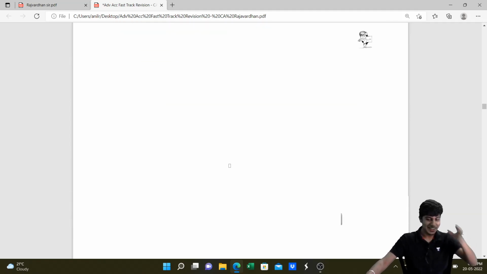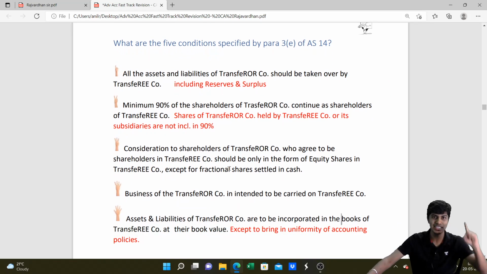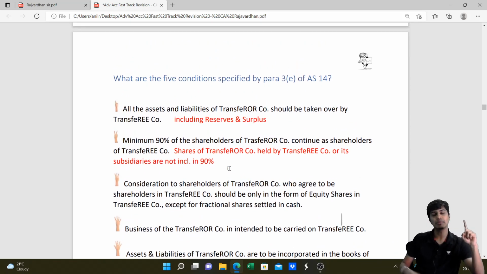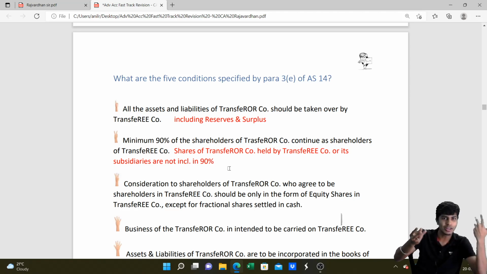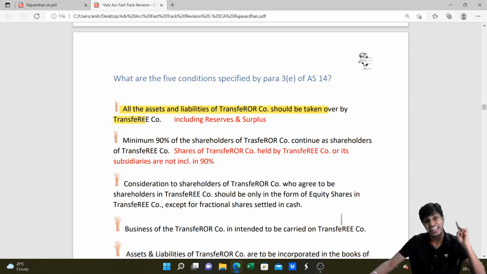Got it? So what are the accounting entries? Before that, the 5 conditions. Condition number 1: all the assets and liabilities of the transferor should be taken over by the transferee. You cannot do hand picking. This is not tarkari business, where you take some and don't take some. Tarkari means vegetables. You have to take all the assets and all the liabilities of the transferor company, including reserves and so on.